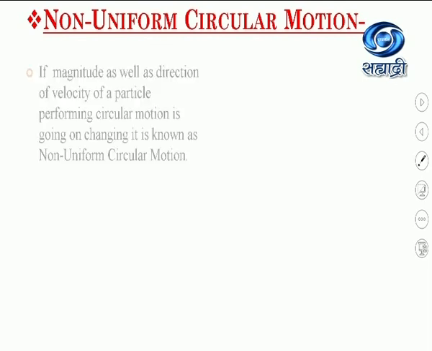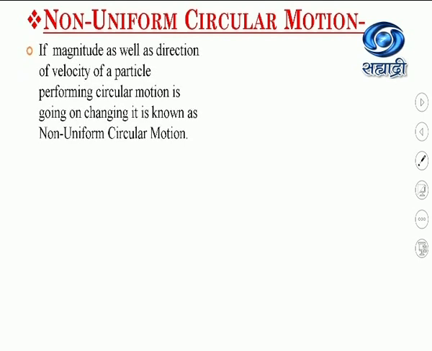After that, we will see what non-uniform circular motion is. Non-uniform circular motion is the motion in which the speed of the particle at every position is going on changing, or we can say that the magnitude of the velocity is going on changing. So if the magnitude as well as the direction of the velocity of the particle performing the circular motion is going on changing, then it is known as non-uniform circular motion.